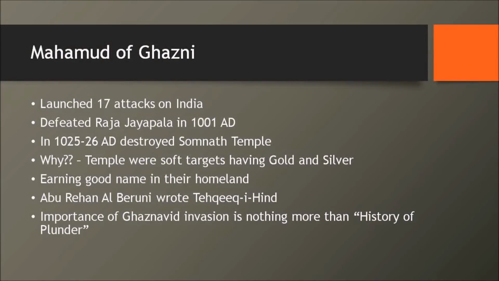Now let's talk about Mahamud of Ghazni. Why is he so important? He is important because he attacked India for 17 times. 17 times, my friend, 17 times. Now, why did he attack India? I mean, was he in love with India or like what was it? He attacked because he wanted to plunder. His major plundering was in like 1025 to 1026 when he raided the Somnath temple.